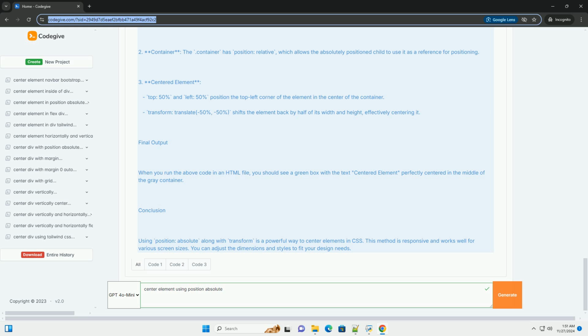Conclusion. Using position absolute along with transform is a powerful way to center elements in CSS. This method is responsive and works well for various screen sizes. You can adjust the dimensions and styles to fit your design needs.